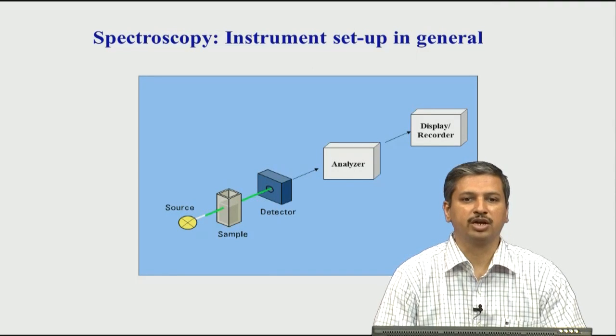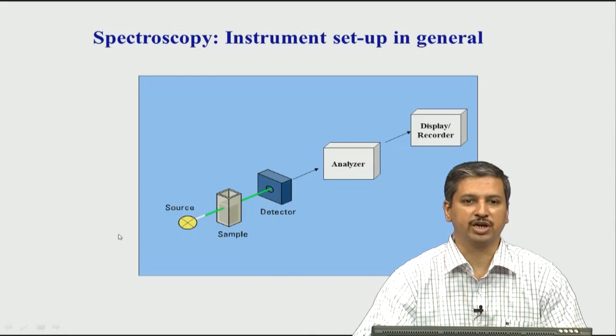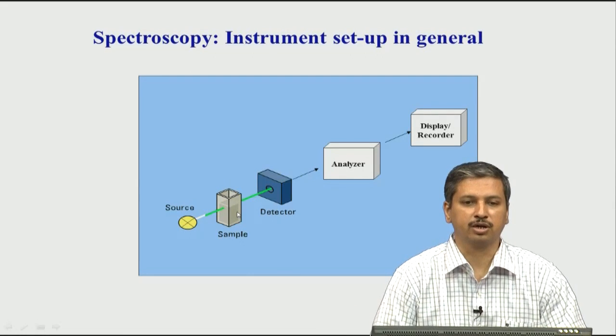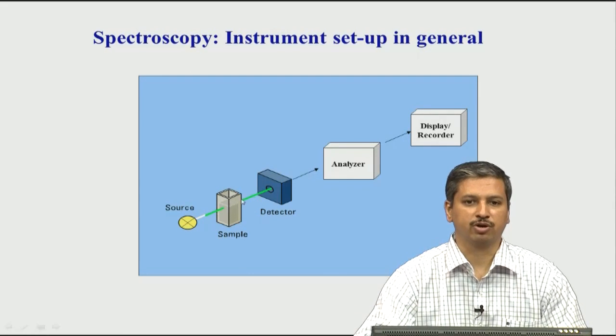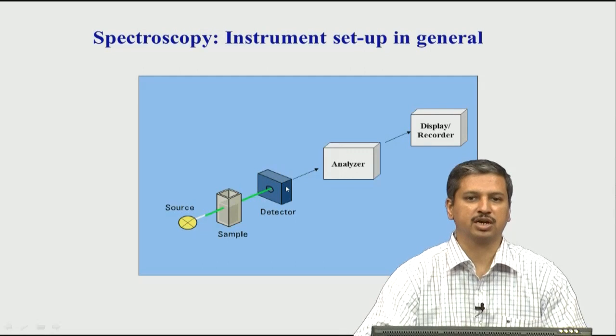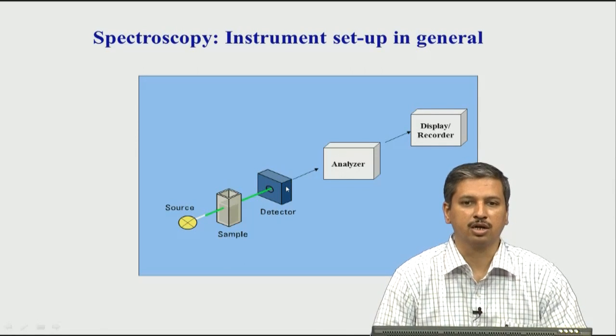Generally what you need is a source of radiation, and this is what you shine on the sample. This is a very schematic, qualitative figure. The sample will absorb or transmit the radiation, and whatever is transmitted is detected by a detector, which is an electronic component.